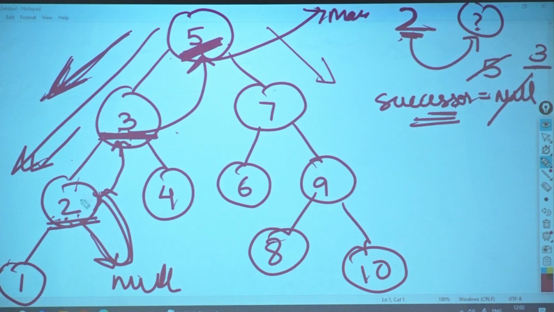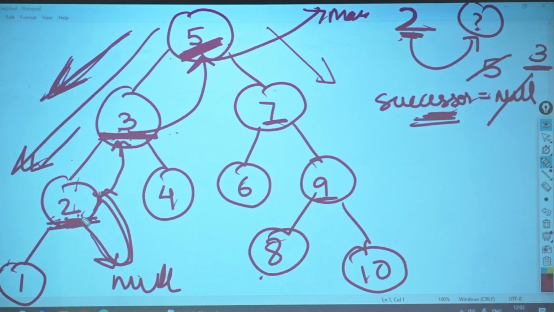Parent would always be greater. See, parent is always greater than my left hand side. So when I came to left hand side, parent is always greater. I have captured this particular parent. I will go till a point where I will see I am not getting any value who is greater than 2. Okay. This is one part.